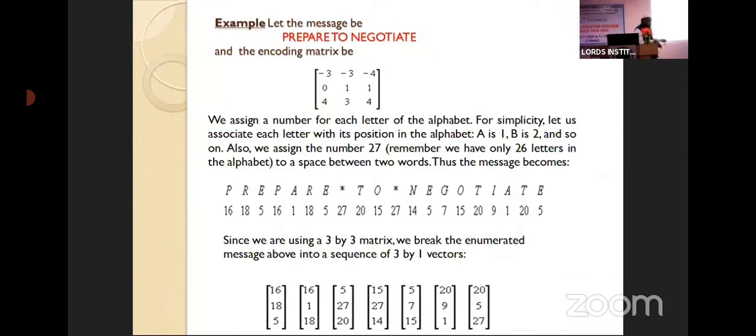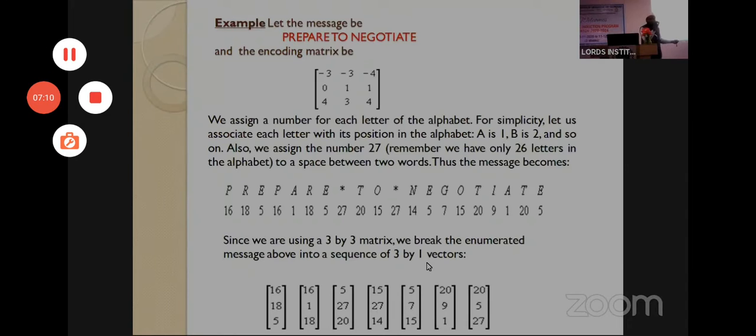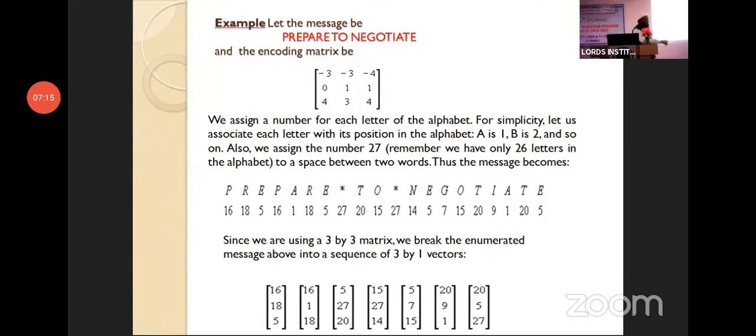Actually, I am writing it as a column matrix separately. I will combine all and make a matrix which has 3 rows. And how many columns? 1, 2, 3, 4, 5, 6, 7. I am least bothered about the columns. I am focusing only on rows. So I am writing like this: 6, 15, 5. Next, we are writing 16, 1, 18. 3 rows only. Like this, we are writing in order.